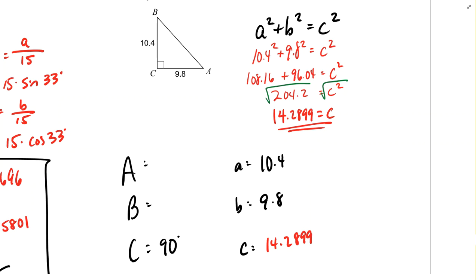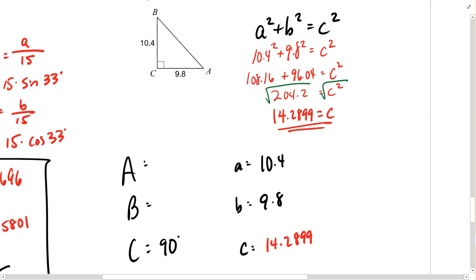And with side length c, the hypotenuse, determined, we could find any other angle measure. Actually, we didn't need to find the hypotenuse first, but we did, and that's okay. Let's go after angle A here.